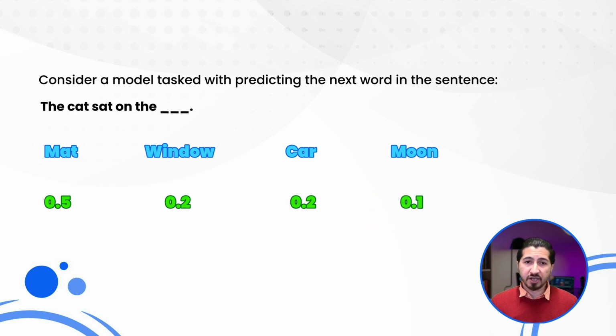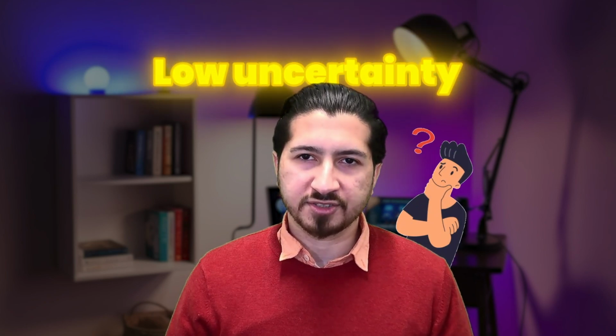The perplexity of the model for this prediction can be calculated by taking the inverse of the probability of the correct word, mat in this case, raised to the power of -1. Here, perplexity would be 2, indicating relatively low uncertainty.